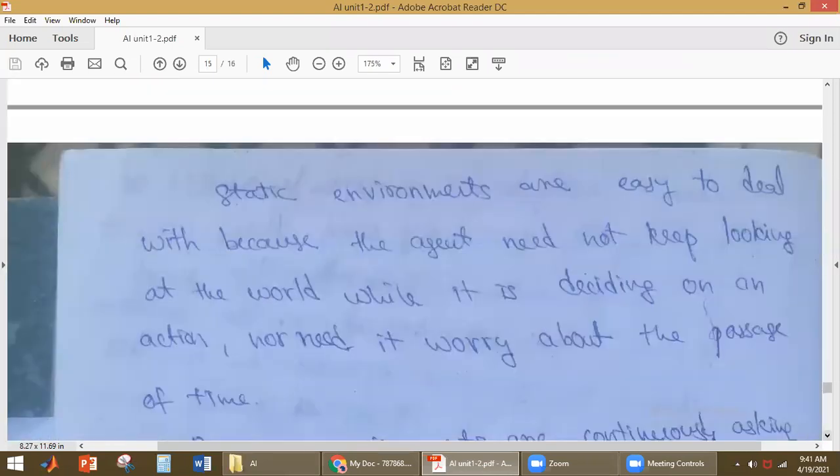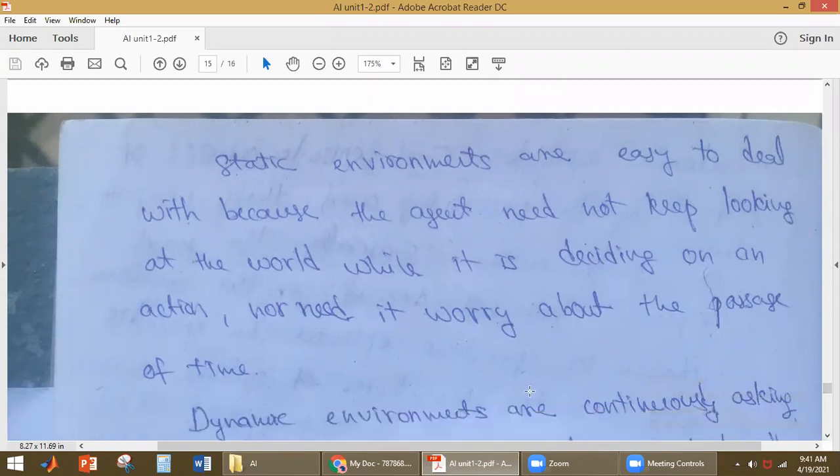Static environments are easy to deal with because the agent need not keep looking at the world while it is deciding on an action, nor need it worry about the passage of time. In dynamic, the environment is changing, yes or no?